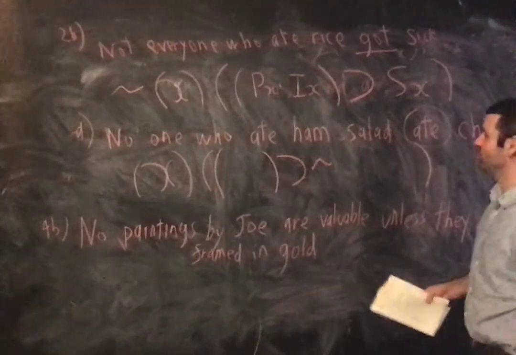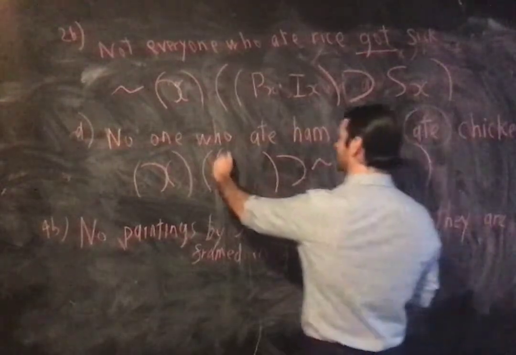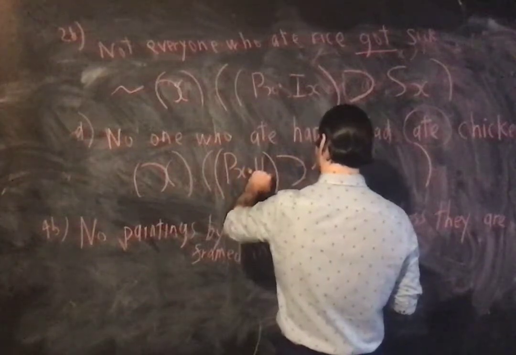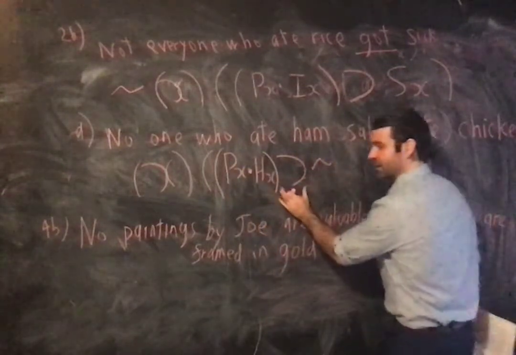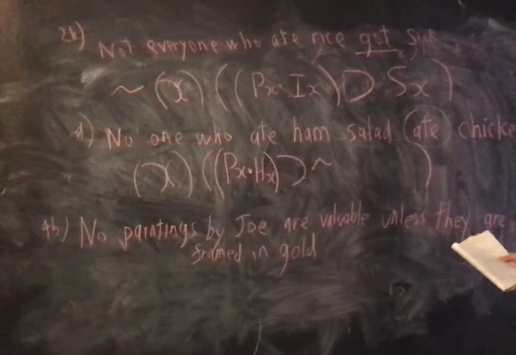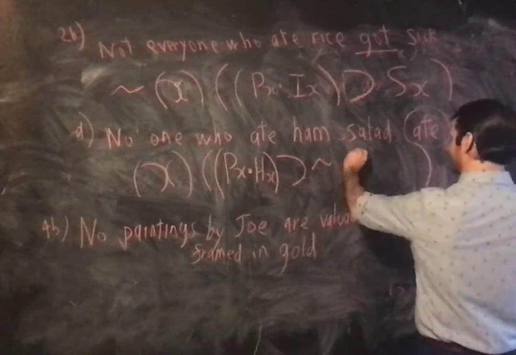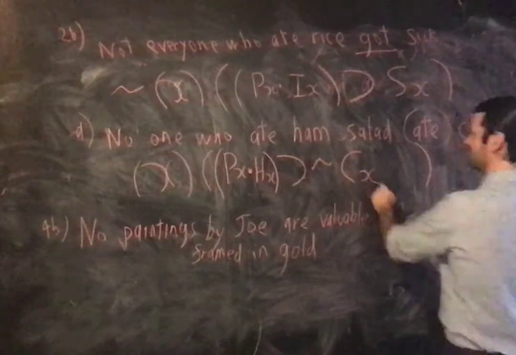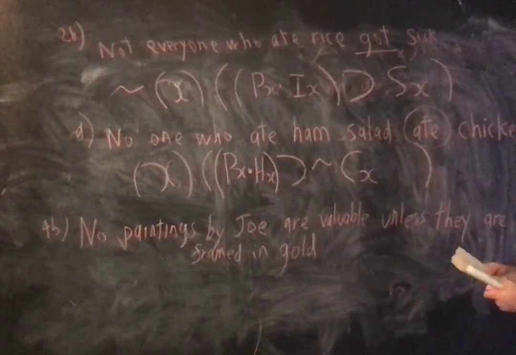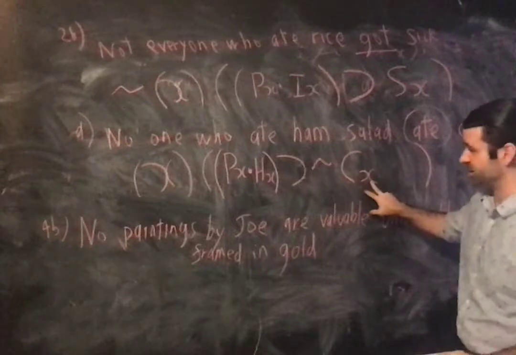So this becomes x is a person and x ate ham salad is Hx. It goes there, as the antecedent of this conditional. This is ate chicken, that's Cx. Cx is x ate chicken.